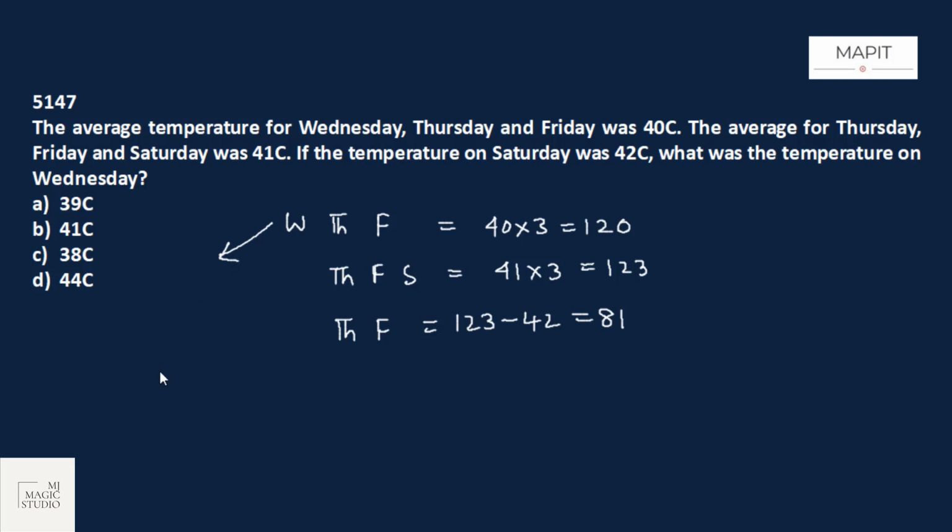We can use this now. Temperature on Wednesday is 120 minus the sum of the temperatures of Thursday and Friday, that is 81. 120 minus 81 is 39. 39 degrees centigrade is the temperature on Wednesday. Option A is the fit.